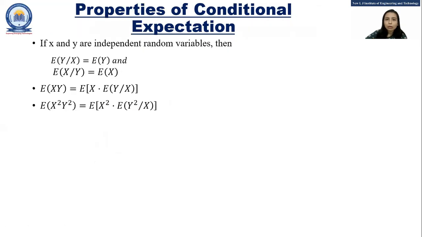Now let's see the properties of conditional expectation. If x and y are two independent random variables, then E of y given x is equal to E of y, and E of x given y, that means the expectation of x given y, is equal to expectation of x. If the expectation of xy is given, then that is nothing but the expectation of x into the expectation of y given x. And the expectation of x square y square is equal to the expectation of x square into the expectation of y square given x. So this is all about the conditional expectation properties.